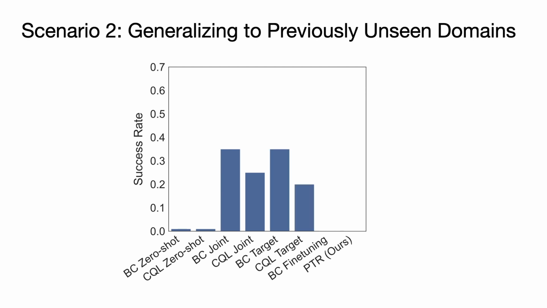Using the target domain data only also achieves low success rates. And finally, PTR yields a success rate of 60% compared to BC fine-tuning at 50%.